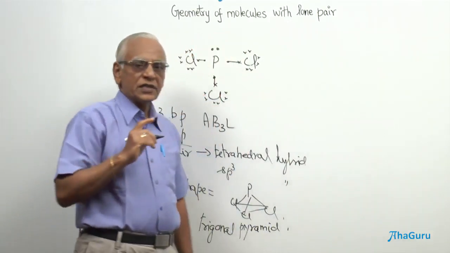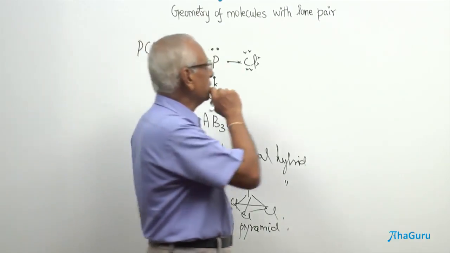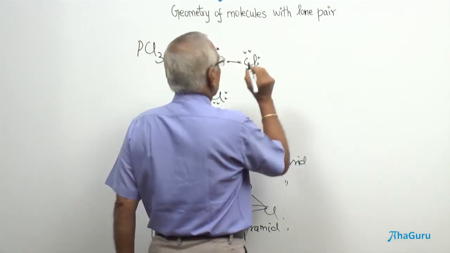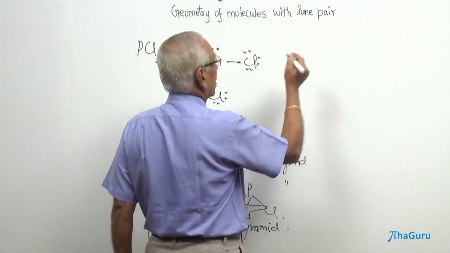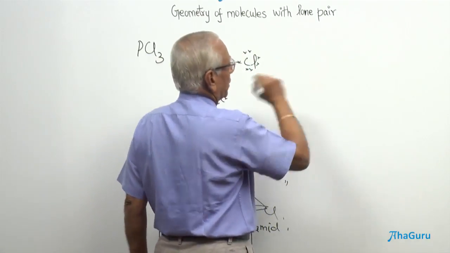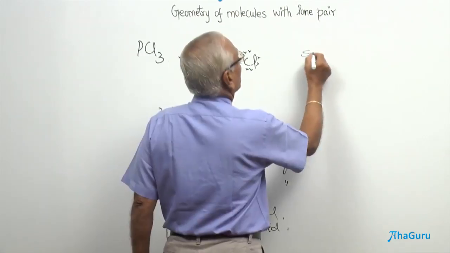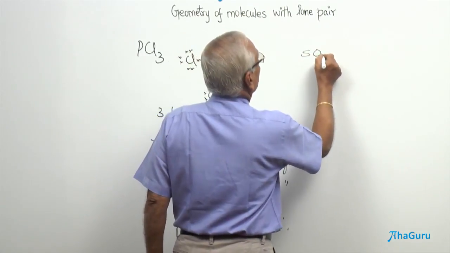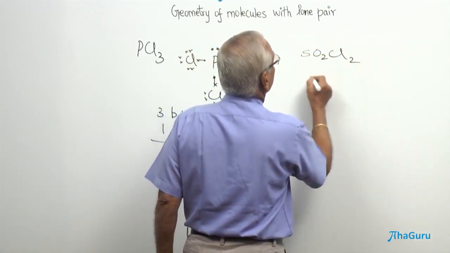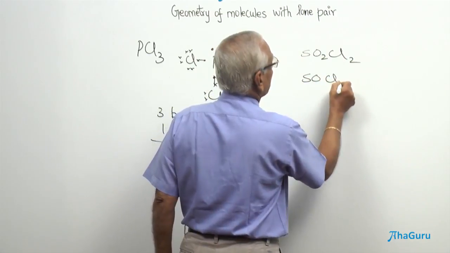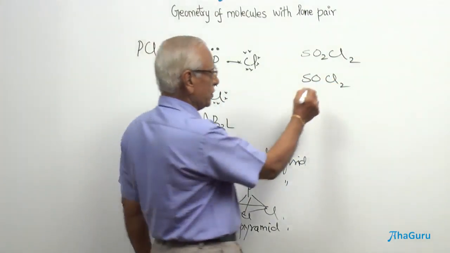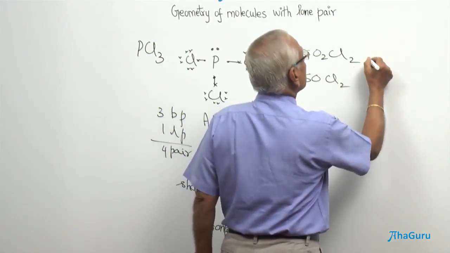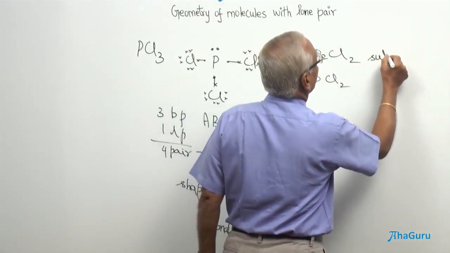Now, students, we shall see a molecule containing 2 lone pairs or more. We shall take SO2Cl2 and SOCl2. This is called sulfuryl chloride.